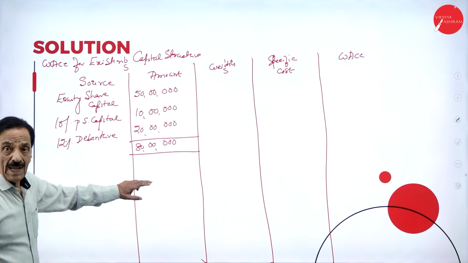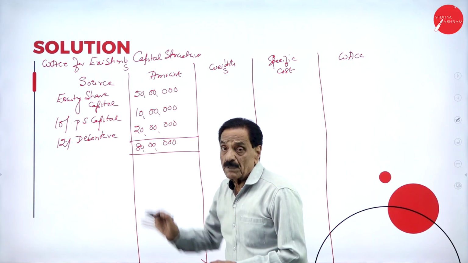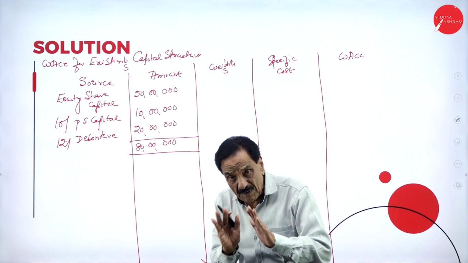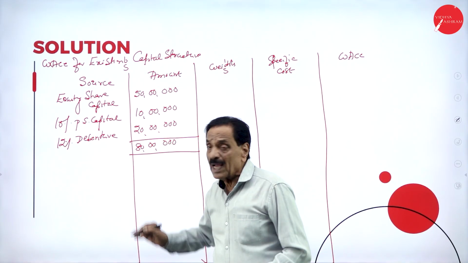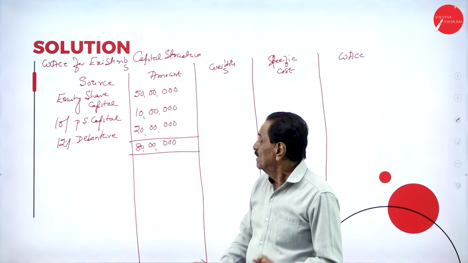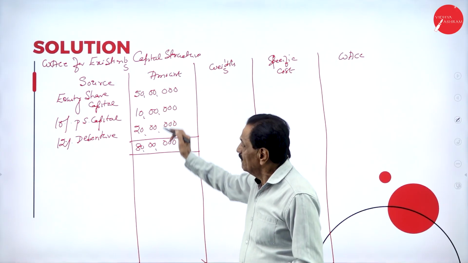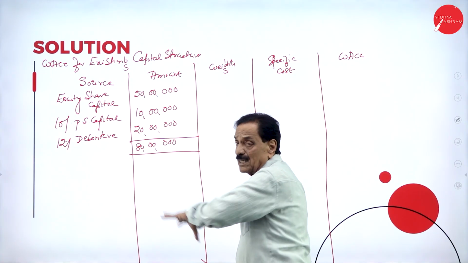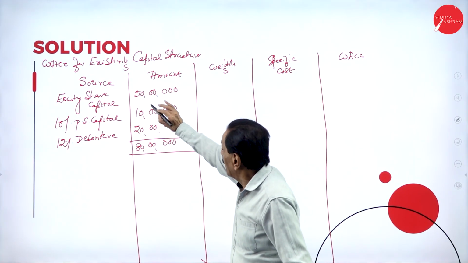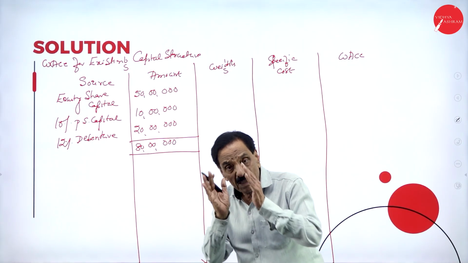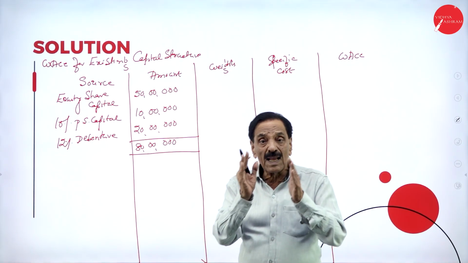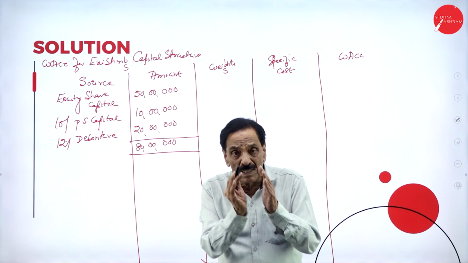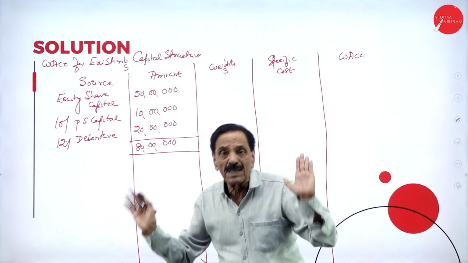Out of 80 lakh, 50 lakh is occupied by equity share capital, 10 lakh is occupied by preference share capital, 20 lakh is occupied by the debenture. The total capital is made up of equity, preference and debenture. What's the total capital available? 80 lakh.